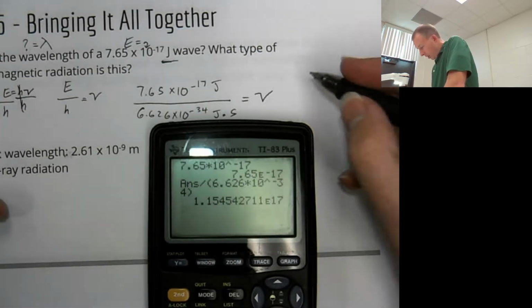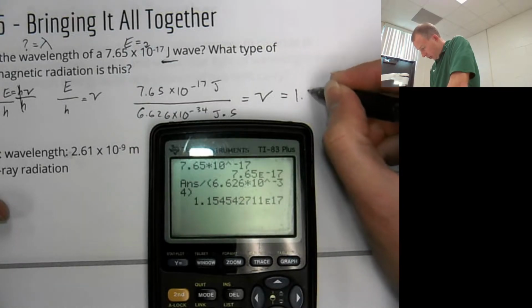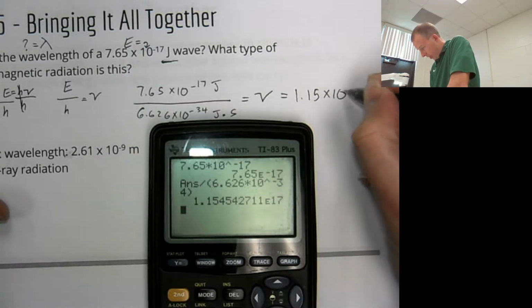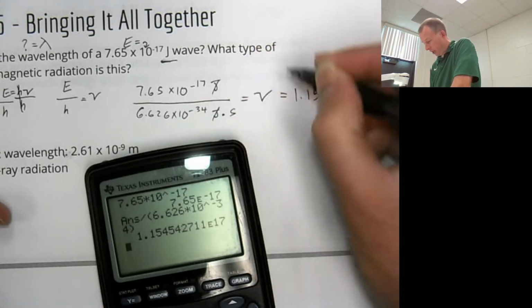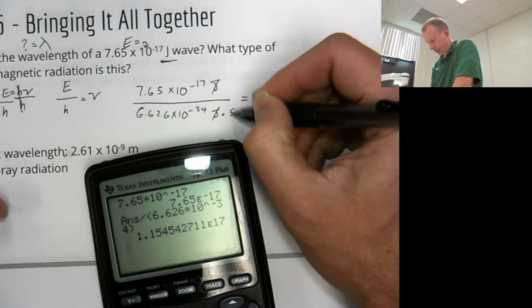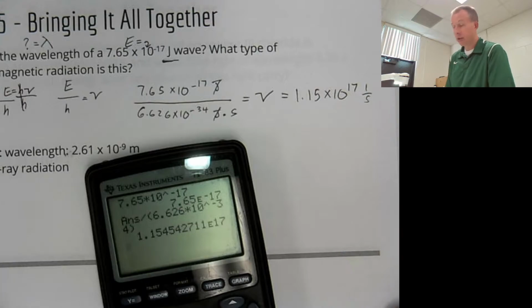So our frequency in this case is 1.15 times 10 to the 17th. Now, our joules are going to cancel, and we're going to end up with seconds on the bottom, so it's 1 over seconds. That's our frequency. But that's not the entire problem.